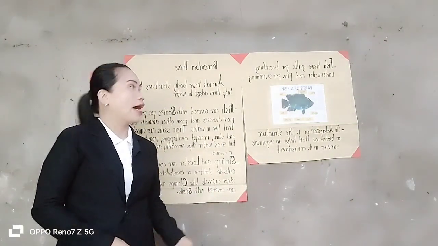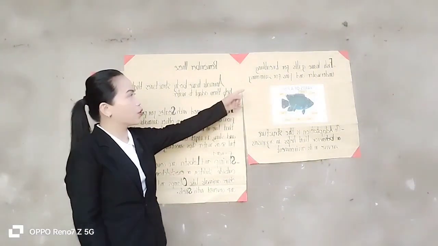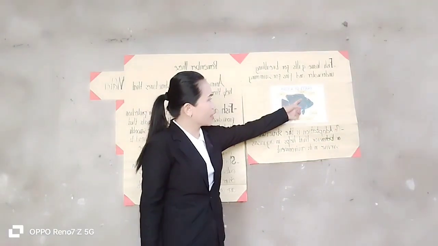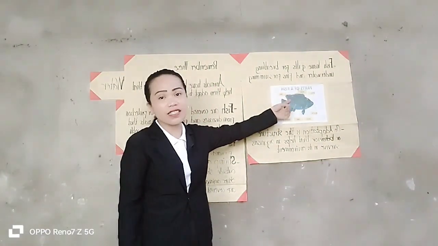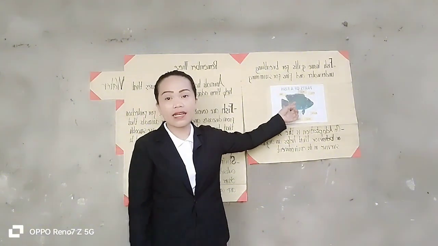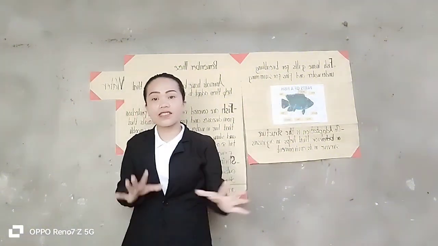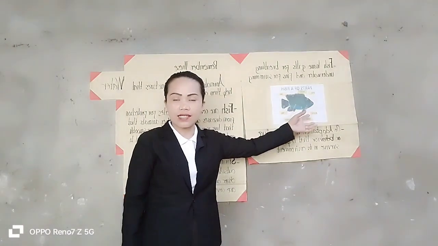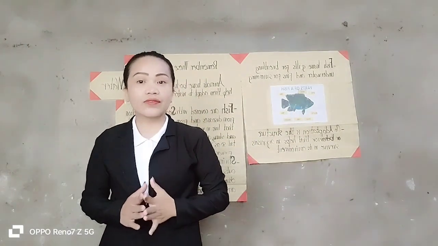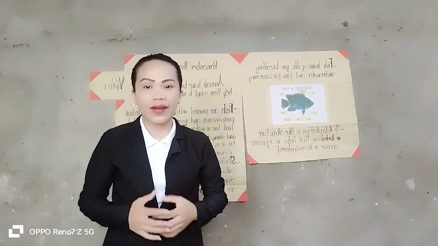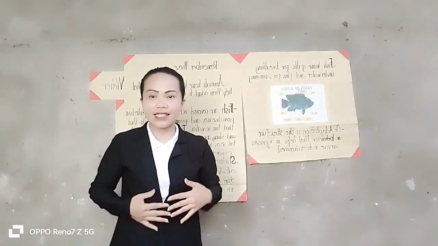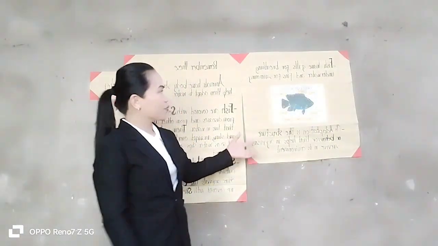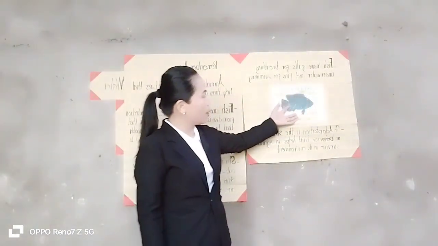So fish have gills for breathing underwater and fins for swimming. So for the fish, this part is the fins, alright? The fins are used for balancing, alright? They use the fins to balance their body as they move. And also the gills, alright? What are gills? The gills help them to breathe in water. So in Bisaya, gills is hasang, alright? So they use the hasang to breathe. So these are the parts of the fish.